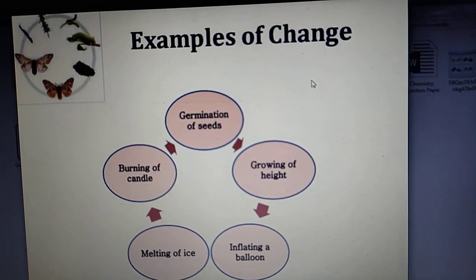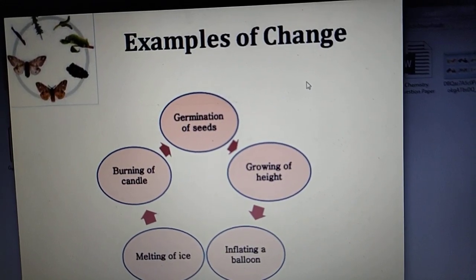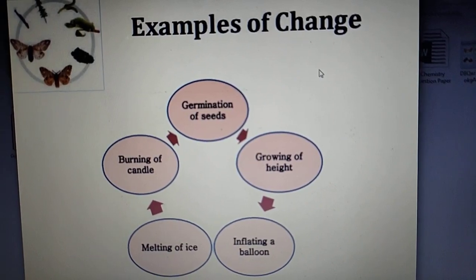Everything around us changes with time. Some changes can be noticed immediately, some others after some time, while some others go unnoticed.